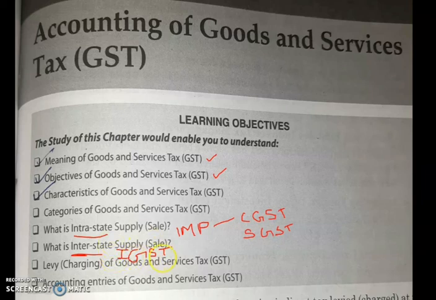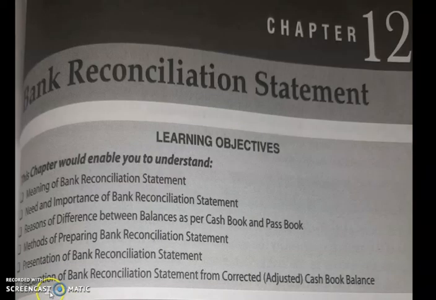That calculation you don't have to study, but you have to know that whenever there is interstate GST, you have to apply IGST, Integrated Goods and Service Tax. So that basic concept you have to study. The journal entries related to this chapter we don't have to study much, only the basic concept you should know. Further we are going to study about GSTs.